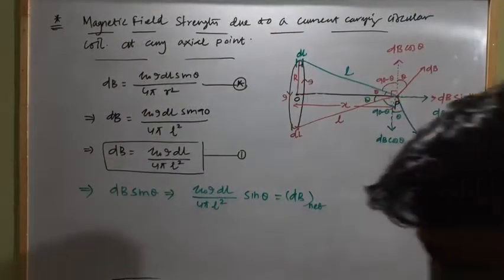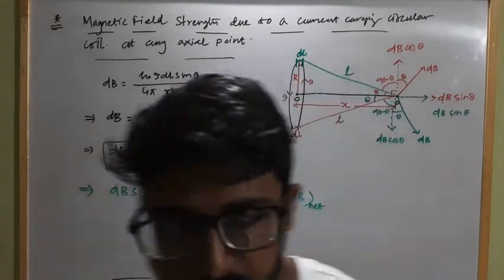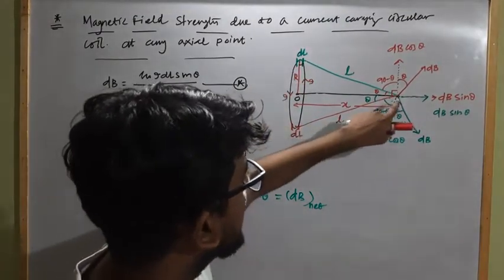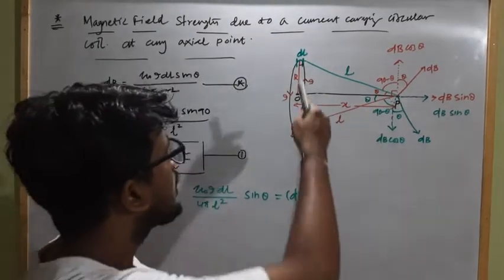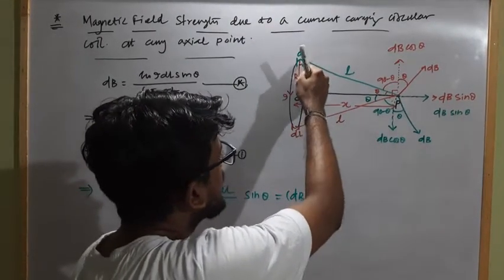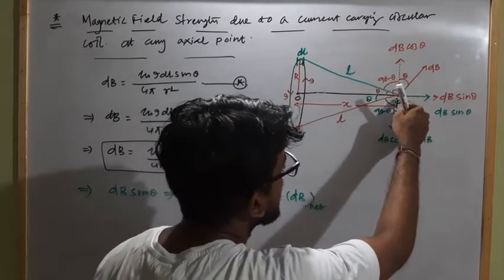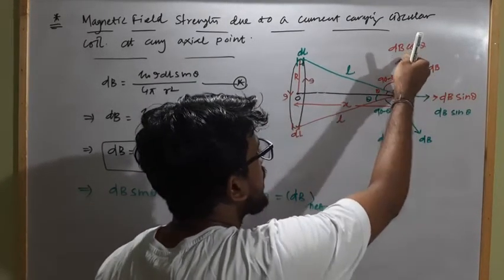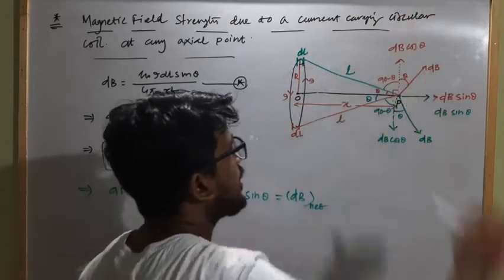So now the net magnetic field strength due to this current carrying circular coil at this point P will be how much? Here is a current carrying element dl due to which the net magnetic field strength along the horizontal direction will be dB sin theta and along the vertical direction will be dB cos theta.